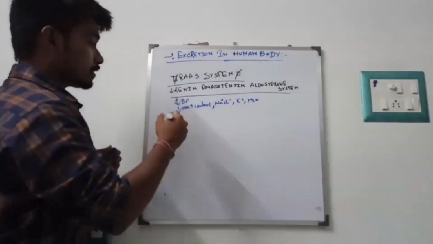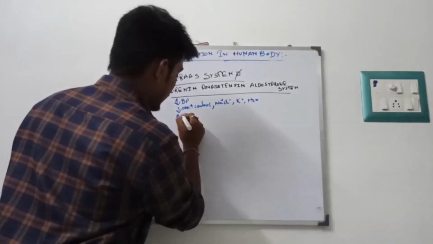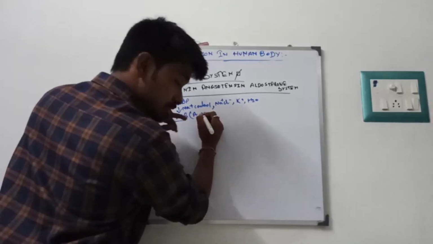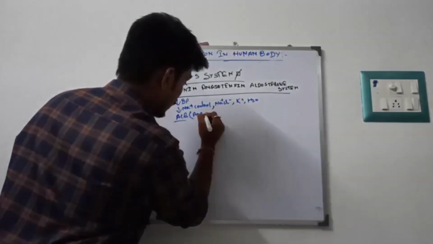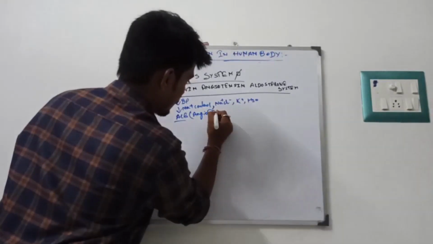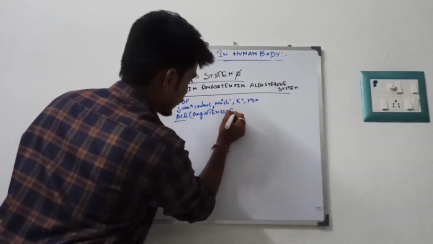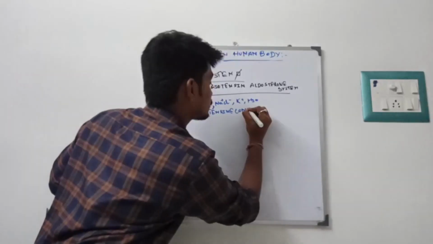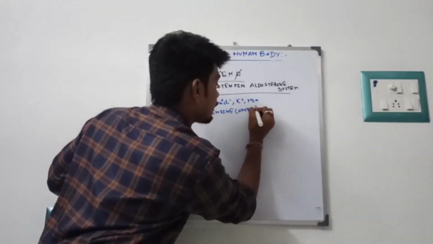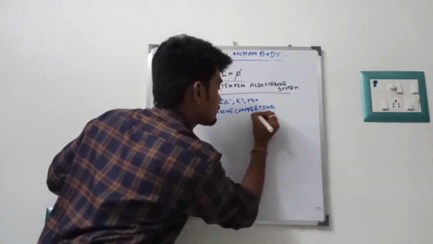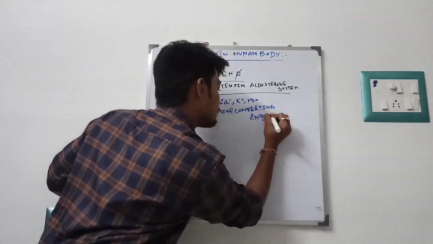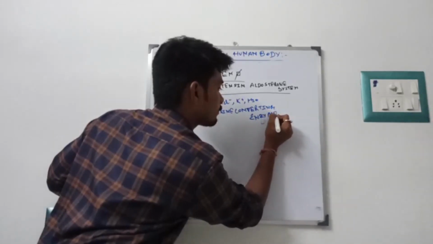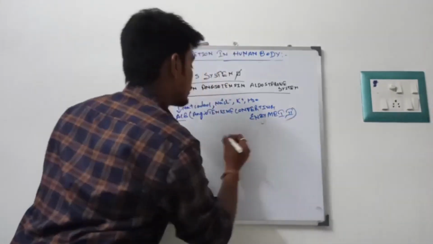So what happens? It is in the form of ACE, angiotensin converting enzyme, so it will act over there. Angiotensin converting enzyme 1 and 2. Two forms are there.